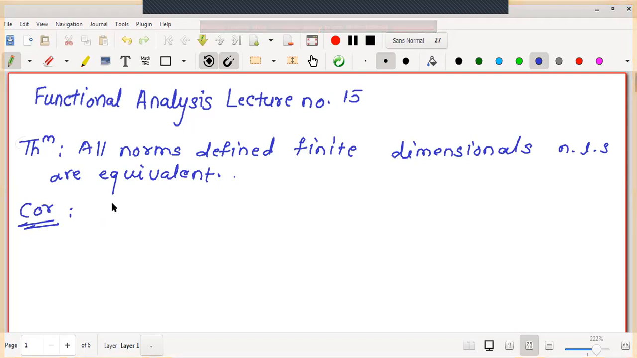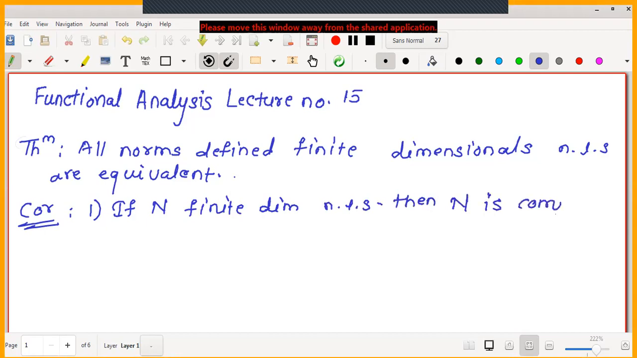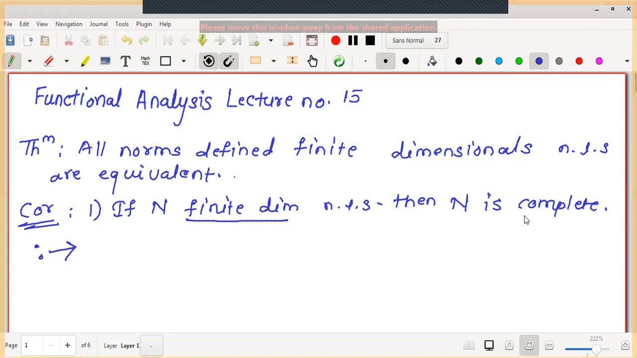The corollary statement is, rather it's the first corollary: if N is a finite dimensional linear space, then N is complete. As it is a corollary of our main theorem, we have to use the statement that all norms are equivalent. Now, in order to prove that the finite dimensional linear space is complete, what do we have to start with? We have to start with a Cauchy sequence, and we will prove that the Cauchy sequence is convergent.